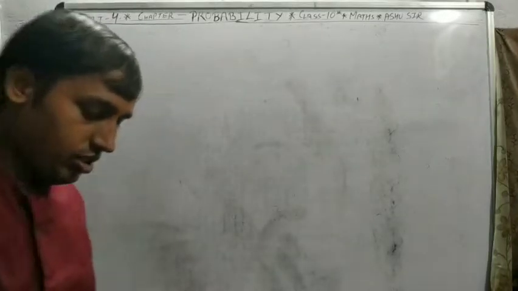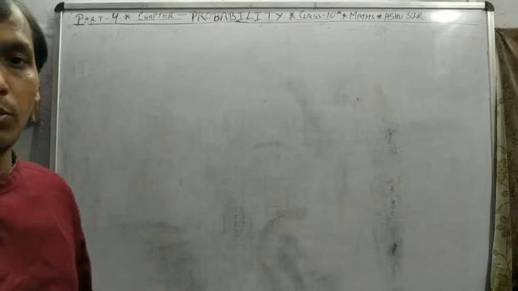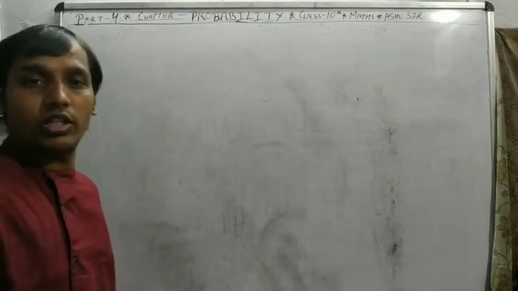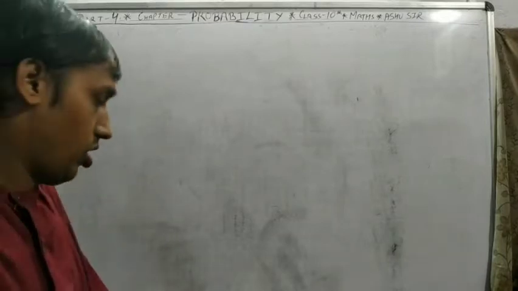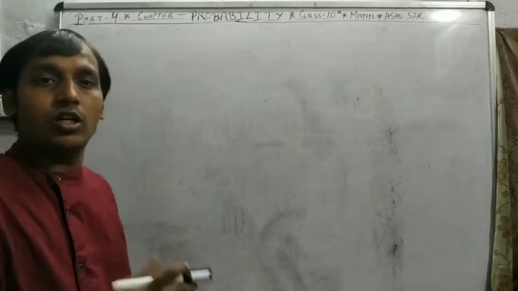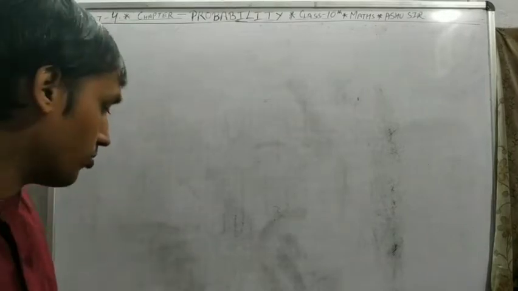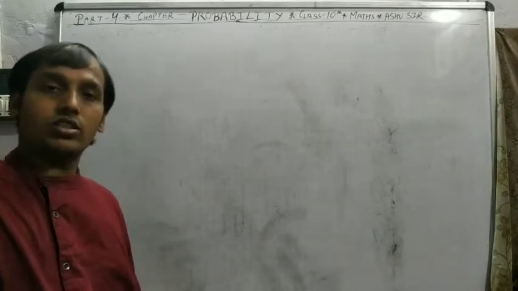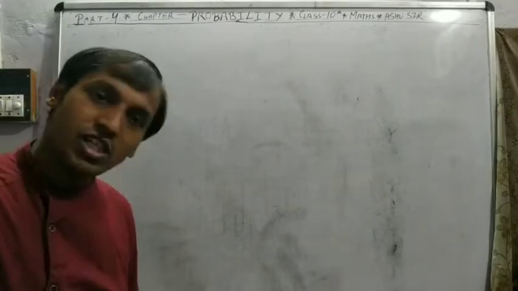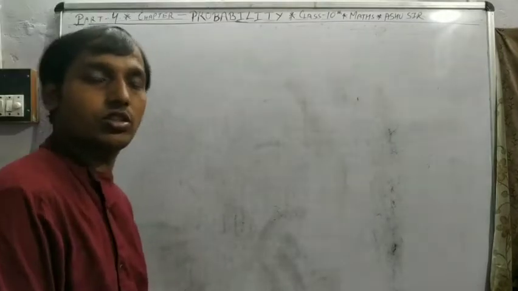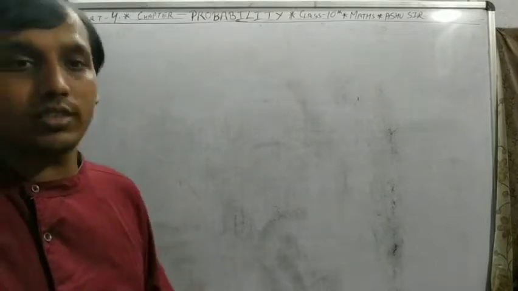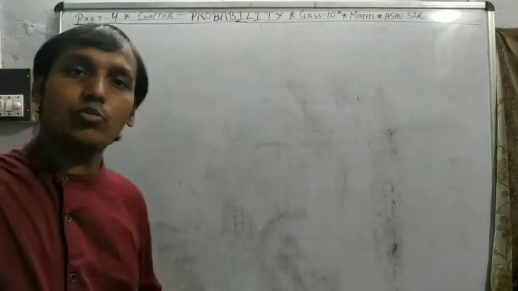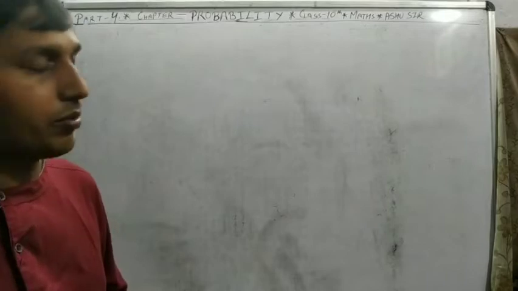Hello students, so let's see the next topic of probability. I hope you understand the previous videos and their topics: coin problem, dice problem, cards problem. In your syllabus that's only 3 topics: coin, dice and card. But some miscellaneous problems always come in your board examinations, of 1 to 4 marks questions: 1 mark, 2 marks, 3 marks, 4 marks. So we take different types of questions for the purpose of board examination.